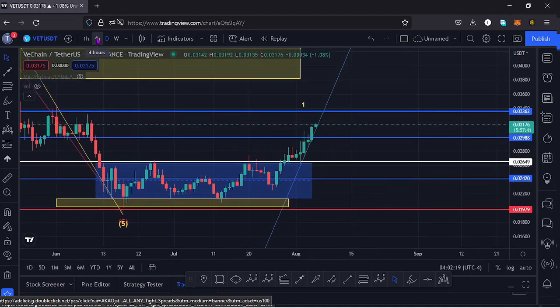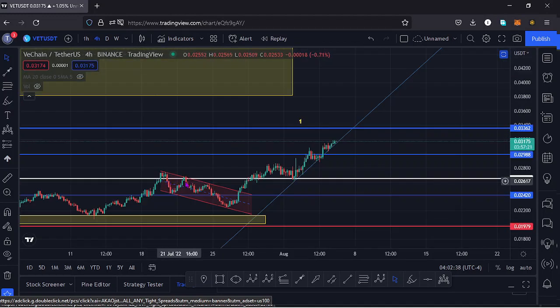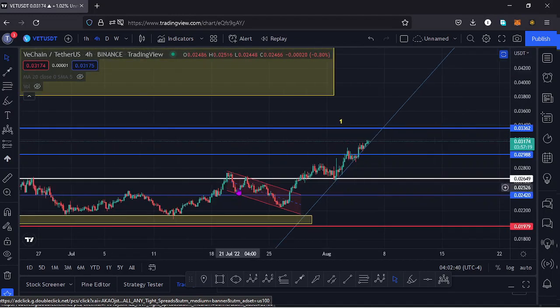And if I also jump to the 4-hour chart for further analysis, here on the 4-hour chart we also have this descending channel which we had been trading within, and we managed to break out of it to the upper side, managed to break out of key areas of resistances. And here on the 4-hour chart you can also see a retest of this key area of resistance right here, and the retest was a success.